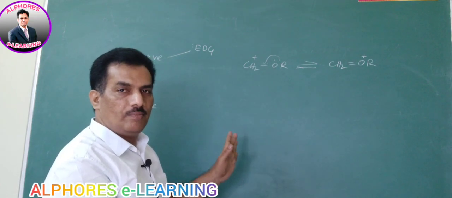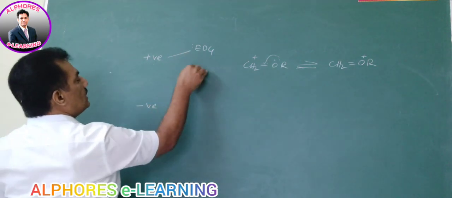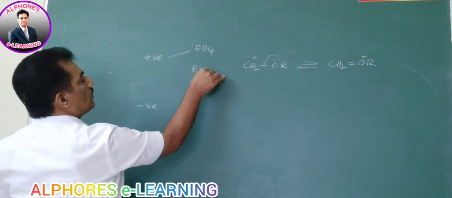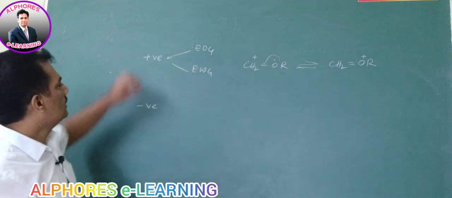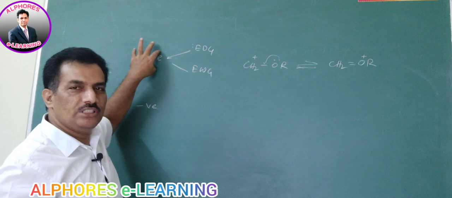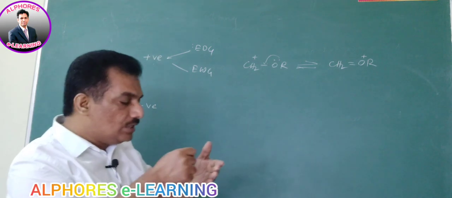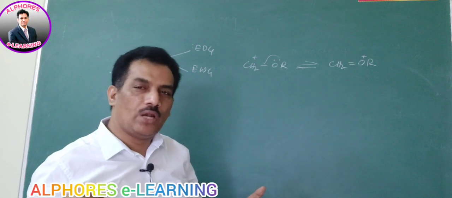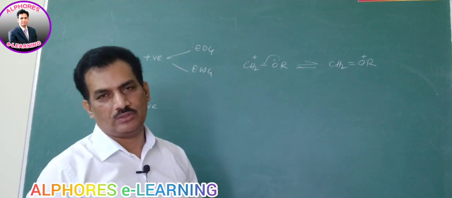Pain is relieved. Clear? Now, if it is an electron withdrawing group, just imagine, already there is a positive charge, that means electron deficiency is there. When electrons are not there, this group still tries to drag some more electrons, that means to attract some more electrons from that positive charge.